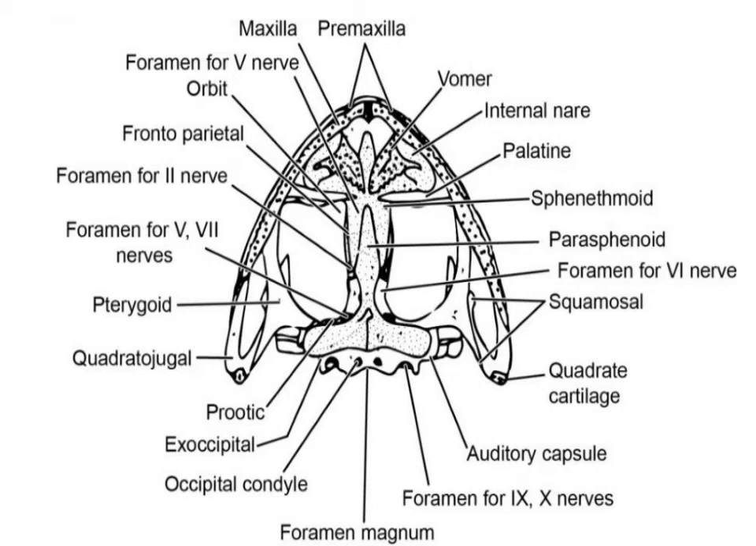Its outer wall has a small aperture which is called the fenestra ovalis. The fenestra ovalis is the outer aperture of this auditory capsule, and a slender cartilage called columella auris fits into the membrane covered aperture.